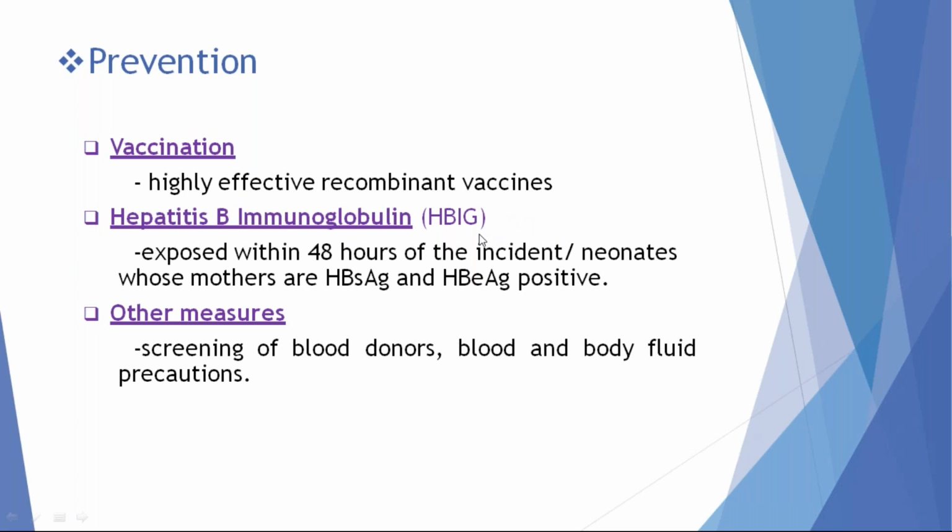Hepatitis B immunoglobulins are given to patients who are accidentally exposed to blood infected with hepatitis B. Only those patients we have to give hepatitis B immunoglobulin. These are given in accidental needle punctures or to IV drug abusers. Those who are exposed to hepatitis B are a high risk group.